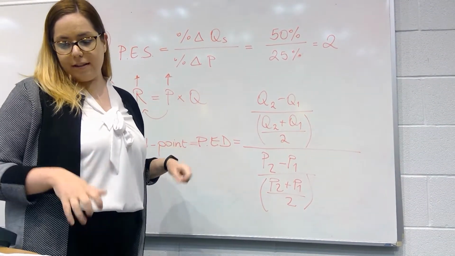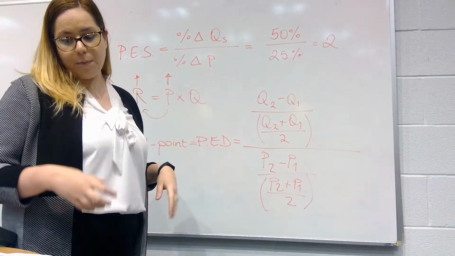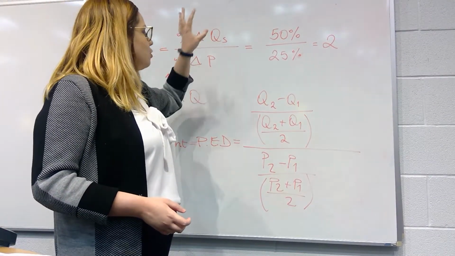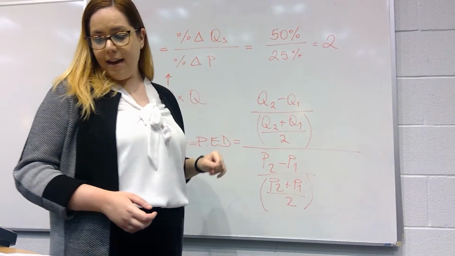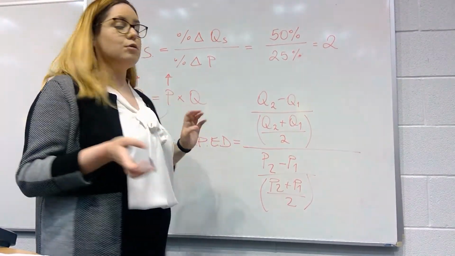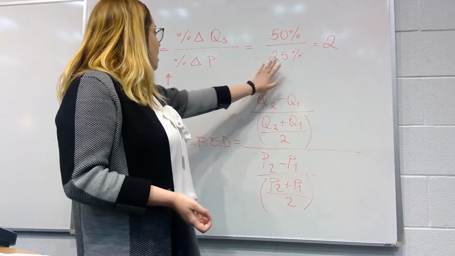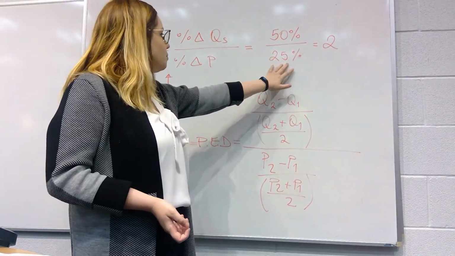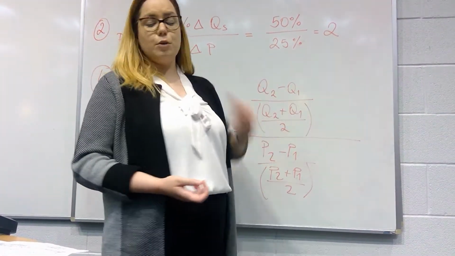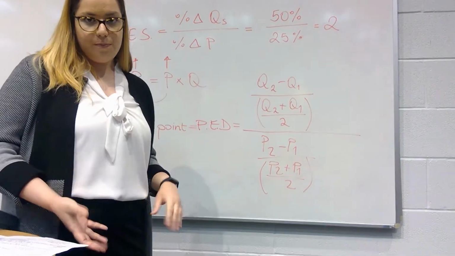We are told that the change in supply of the good is equal to 50%. So our change in quantity supplied is 50%. And we are also told that the percentage change in price is equal to 25%. So this gives us the price elasticity of supply, which is equal to 2.